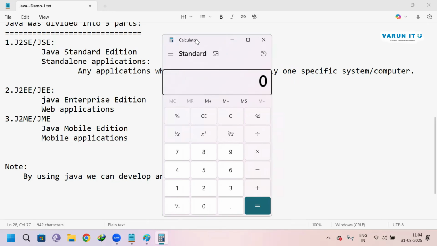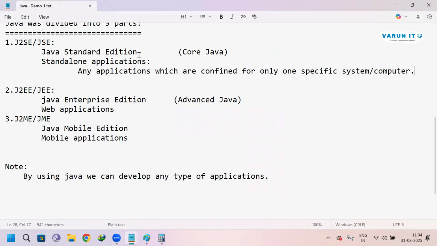I have my calculator, but I cannot access yours. So these applications we can use only in this system. Then it is called a standalone application. Any applications which are confined for only one specific system or computer are called standalone applications. We cannot use that application in any other system.